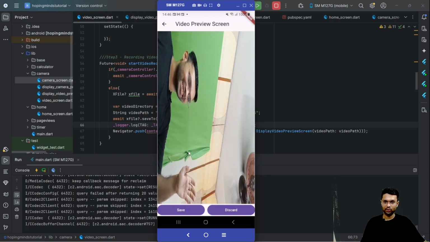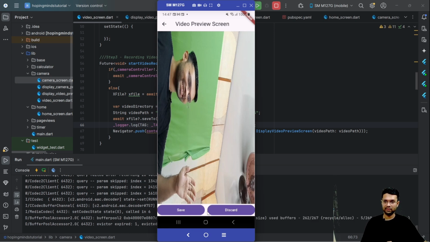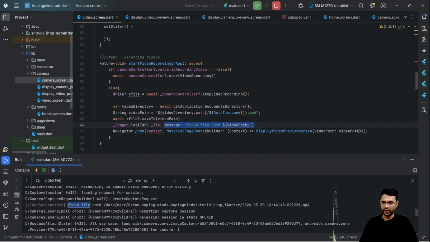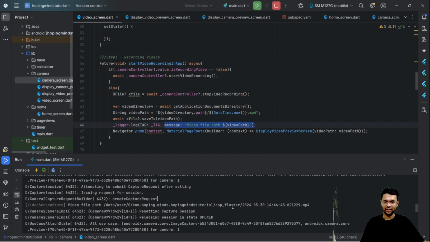Well, do you notice over here the video player is actually playing, and we have the save and the discard button. What I want to see is this particular video file path. Well, this now shows app_flutter, which basically means it got saved into the internal storage.